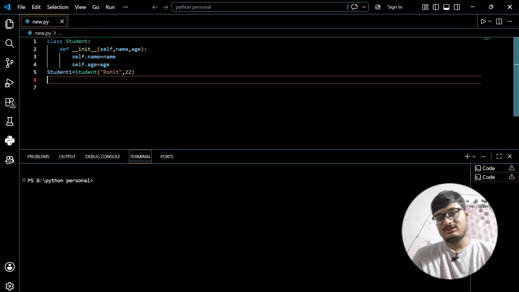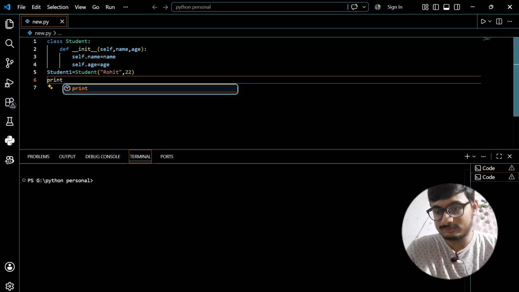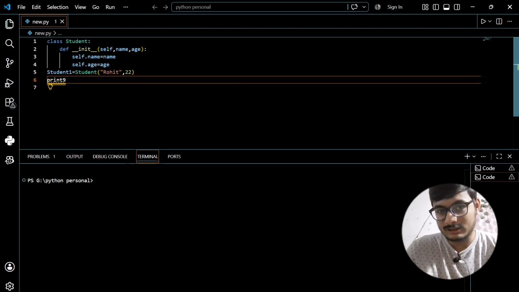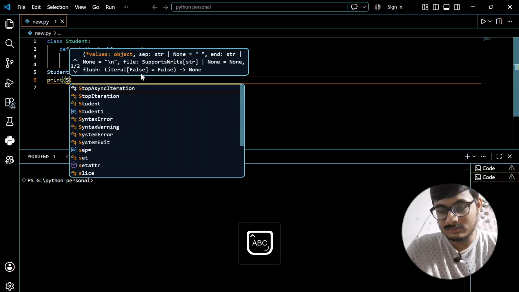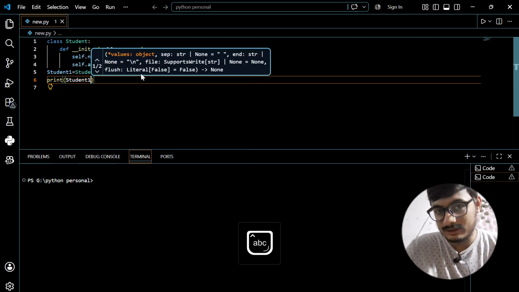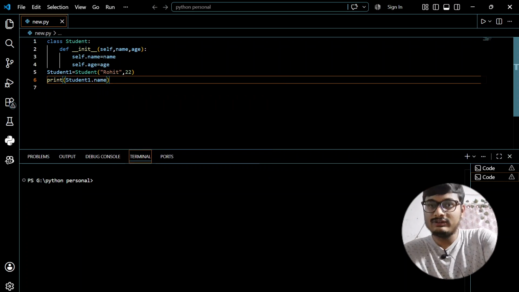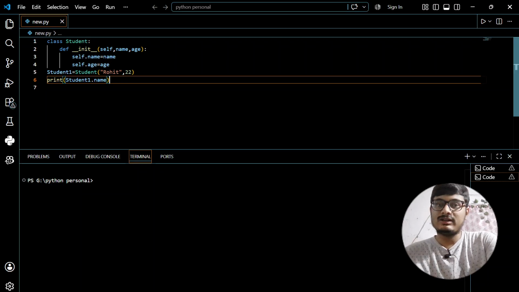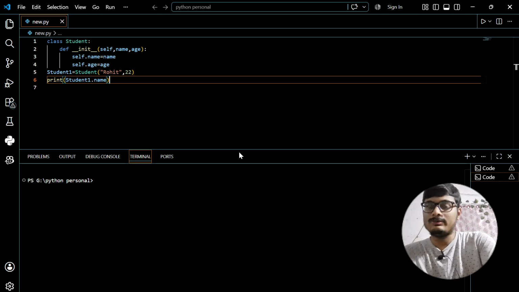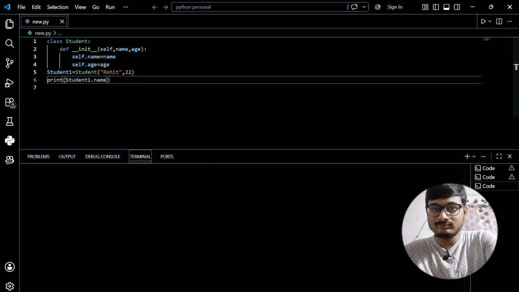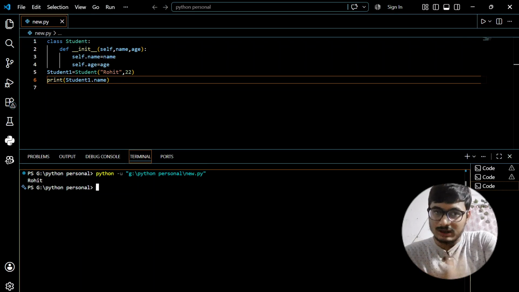Okay, so let us do one thing. Print. I want to print the name of this student object, student one dot name. So that's how I am going to do it. I will write print, then the name of the student object, then name. Now if I run this, I'm going to get an output which is Rohit.